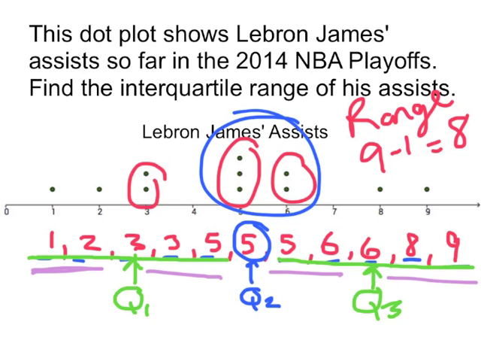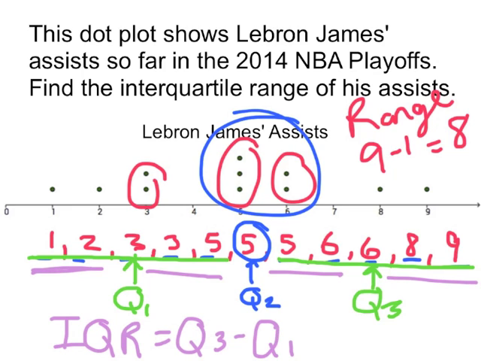Now to find the interquartile range, we do Q3 minus Q1. So we do 6 minus 3 equals 3. So his interquartile range is 3, showing he's probably a little more consistent than these couple of bad days would give him credit for.